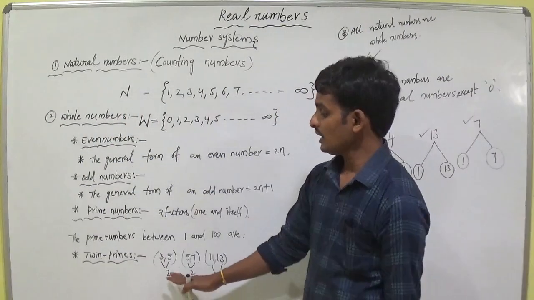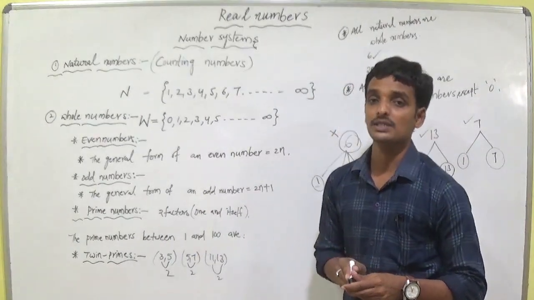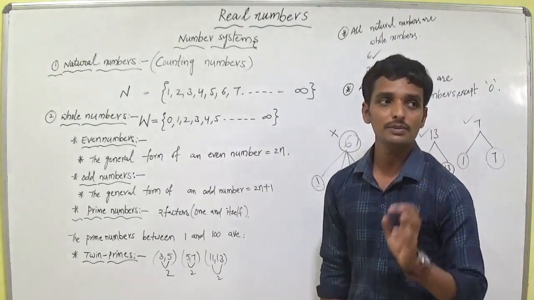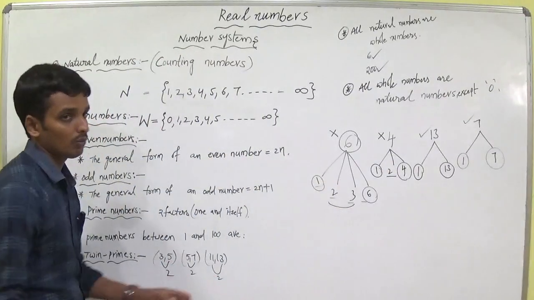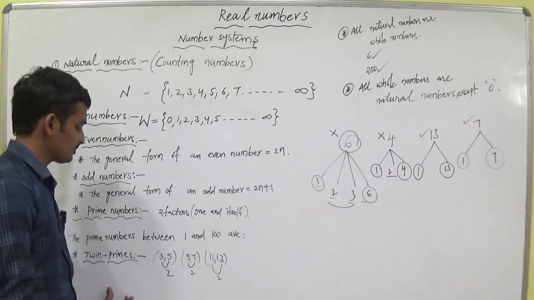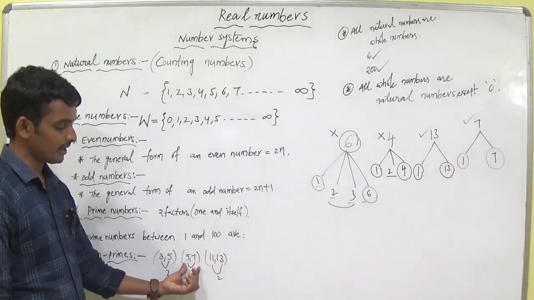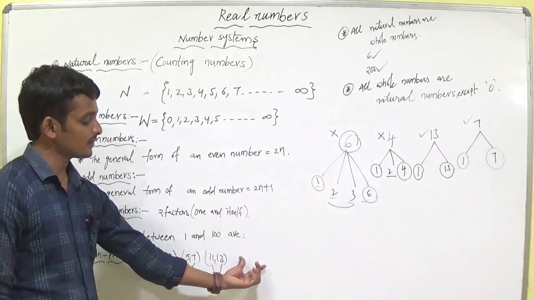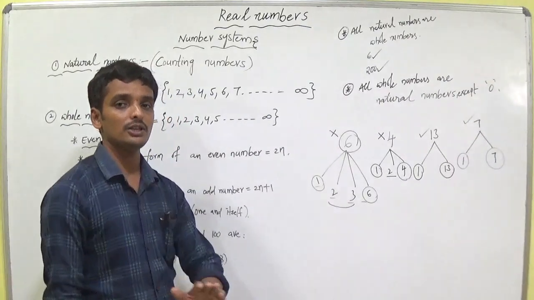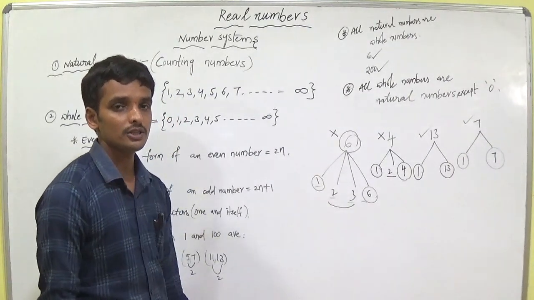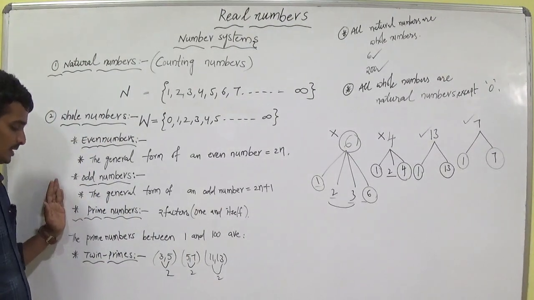So when you are writing the notes, write the definition of a twin prime: the difference between any two prime numbers is 2, then they are twin primes. And write the examples for twin primes from 1 to 100. 1 to 100 prime numbers లో twin primes యొక్క sets ని రాయండి. I wrote some here: 3, 5; 5, 7; 11, 13; 17, 19; 29, 31. Write your own way. Are you okay, students? So we have completed even numbers, odd numbers, prime numbers, twin primes.